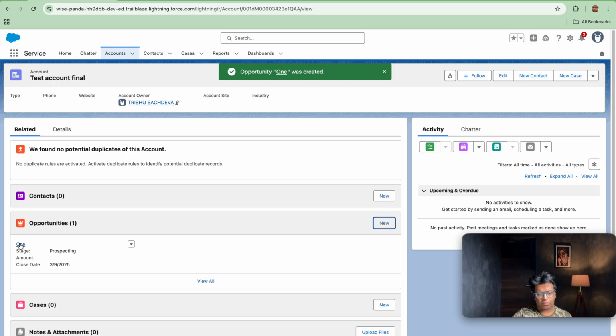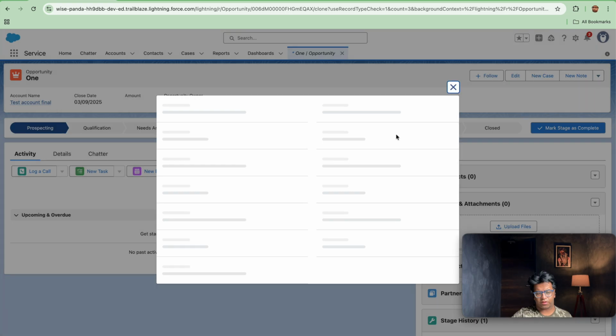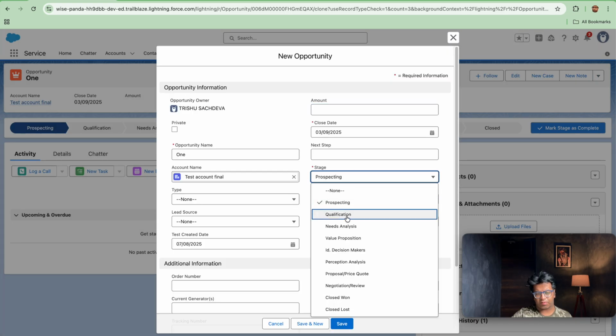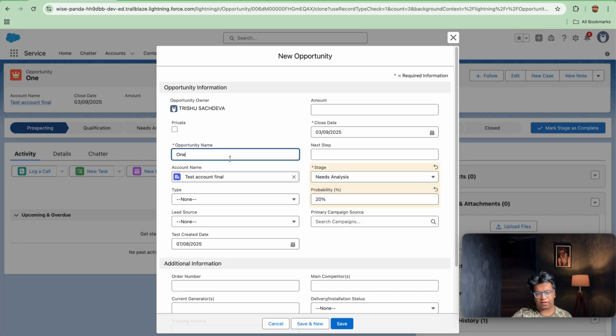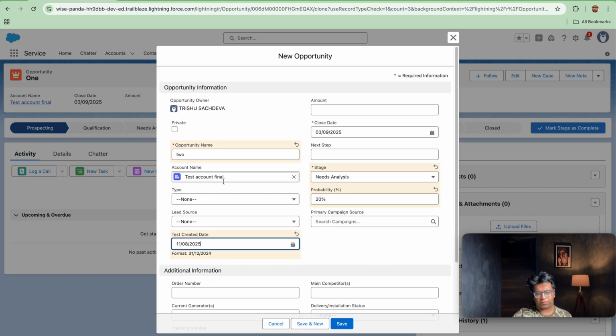Let's clone this so that we don't have to create again and again. Instead of Prospecting, we will be creating Needs Analysis, and make it 2, and let's set the close date as 11th August.